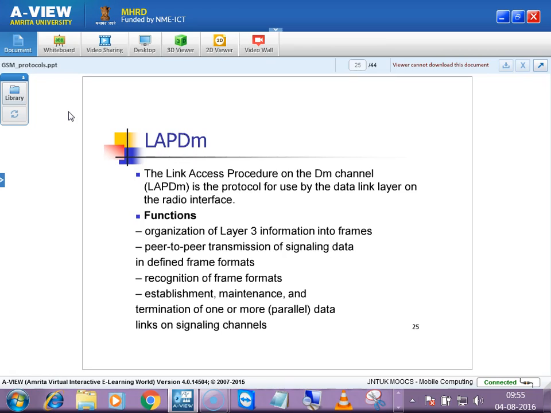Can you tell me what is uplink and what is downlink? I asked you this question maybe twice. At least this time I think I can expect the answer from you. What do you mean by downlink and what do you mean by uplink?